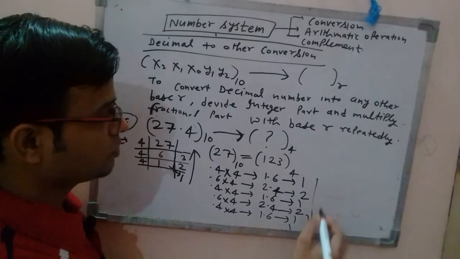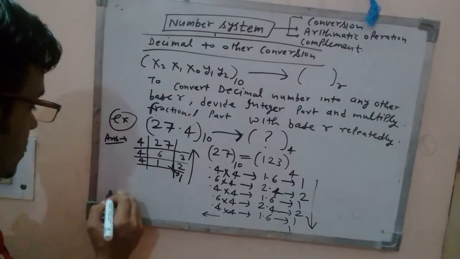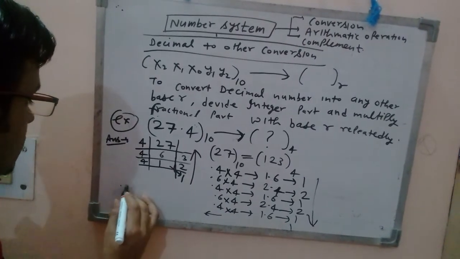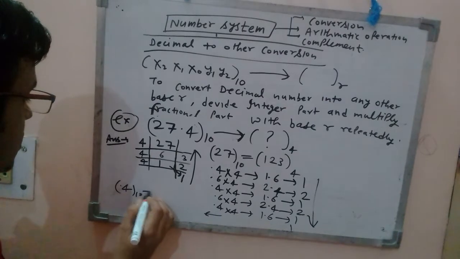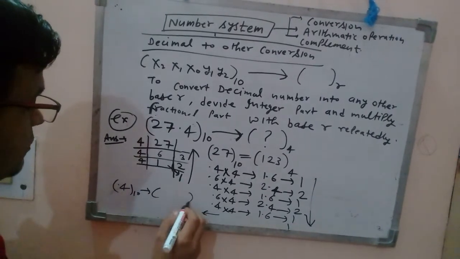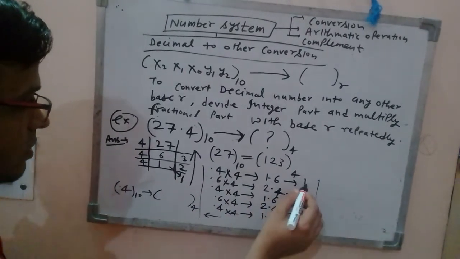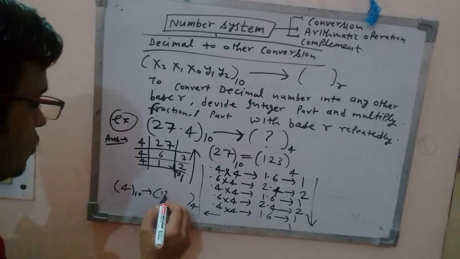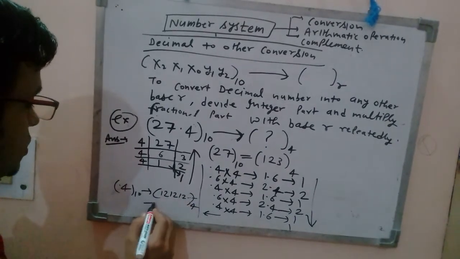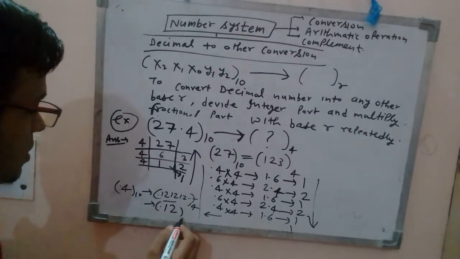Go from top to bottom. So what is the required conversion of this fractional part 0.4 in decimal into a number system whose base is 4? What will come? 1 2 1 2 1 2, like this, 1 2 1 2 1 2 and so on, right? Or simply you can write 0.12 bar, right?